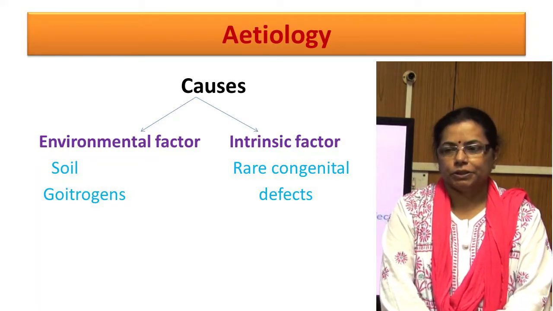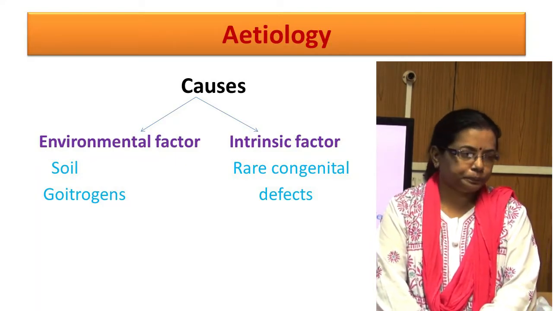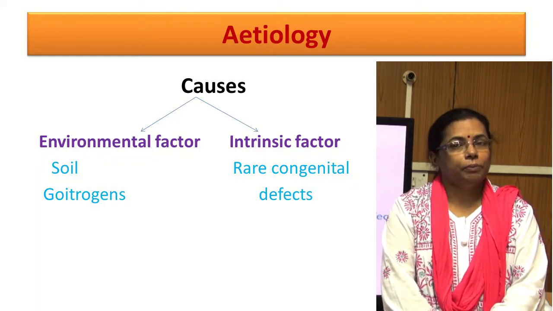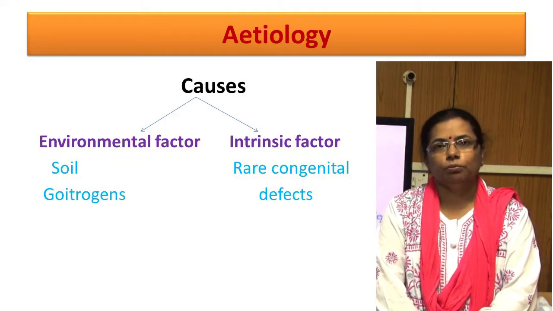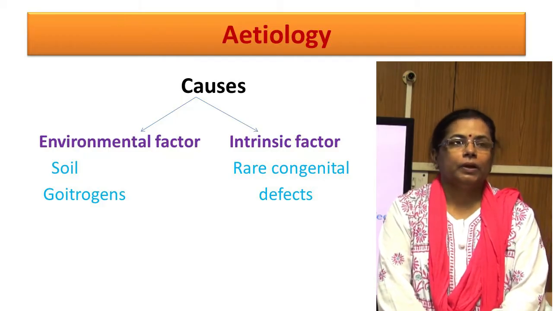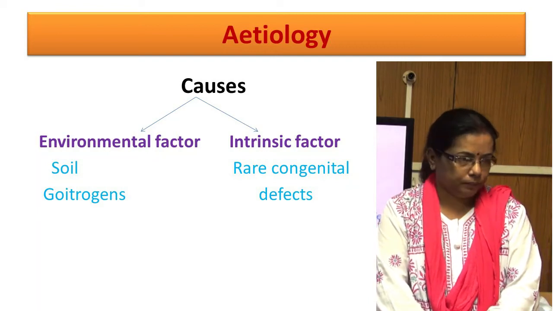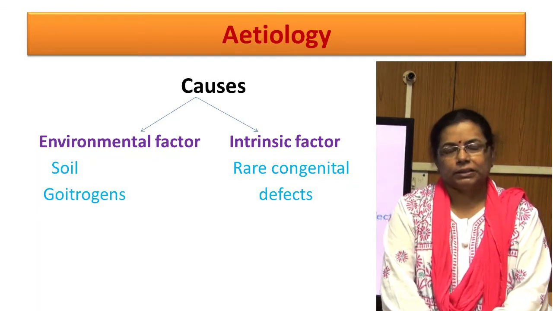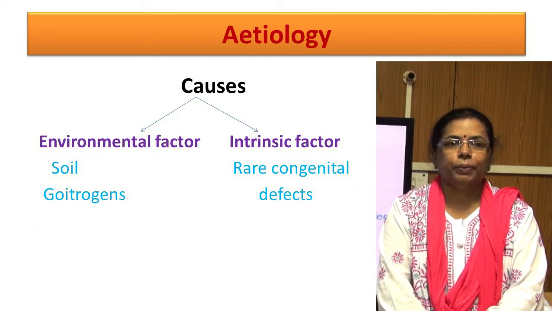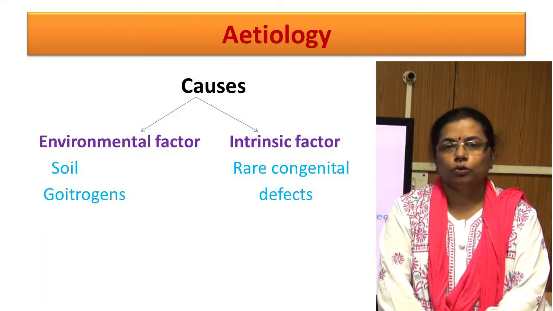Goitrogens are the substances which interfere in the metabolism of iodine in our body. Goitrogen-containing foods are lima bean, cabbage, cauliflower, Brussels sprouts, soya bean, tapioca, mustard, rye, and the red skin of the groundnut. Rare congenital defects can occur in the synthesis and secretion of the hormone, and peripheral resistance to the thyroid hormone may result in goiter.